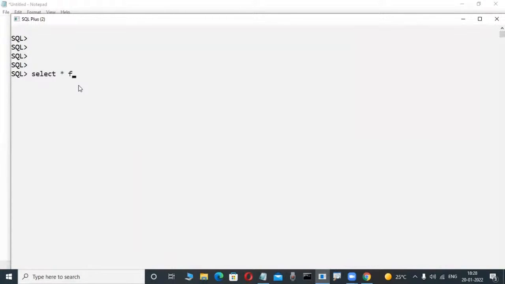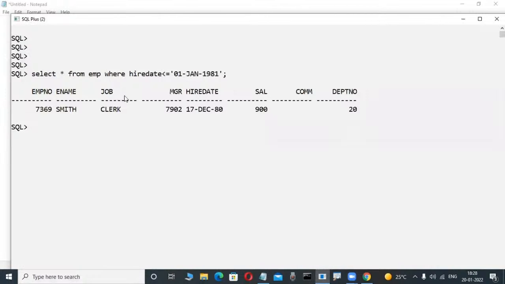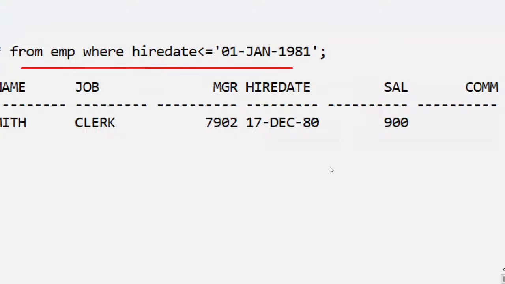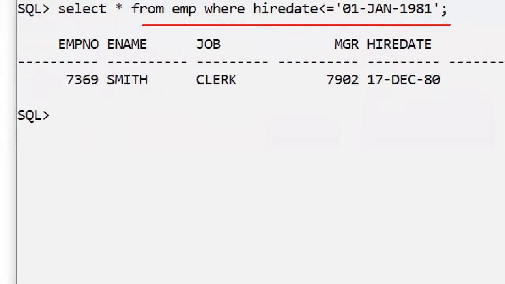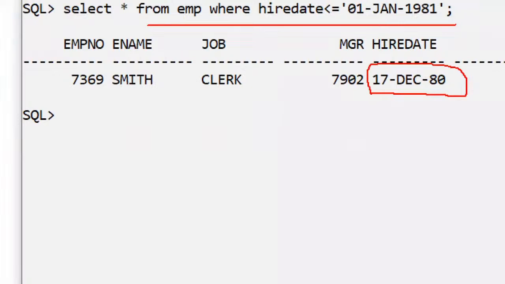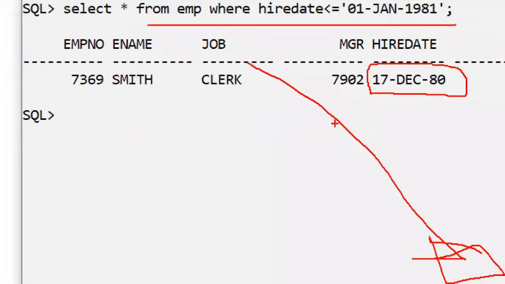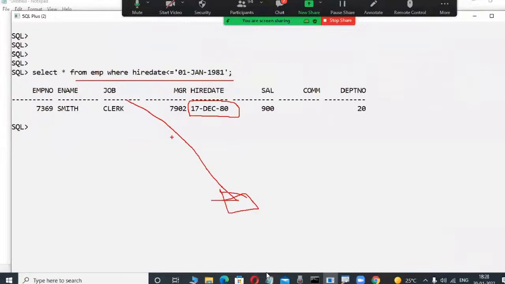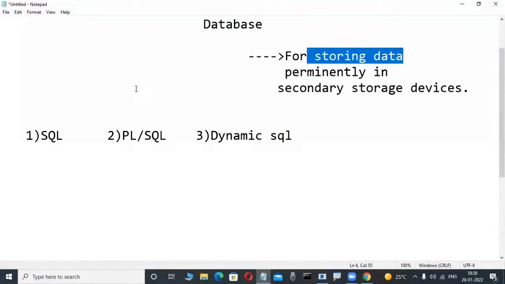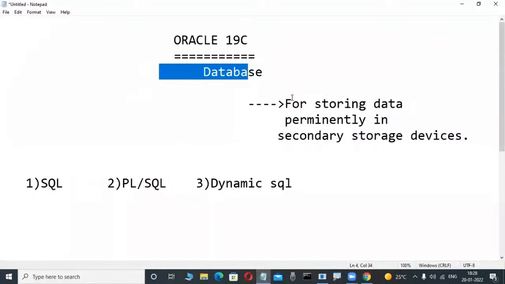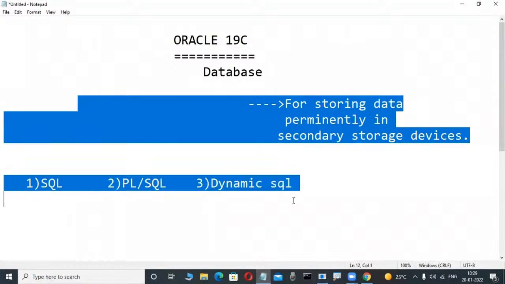Observe here: select star from table name where hire date is less than or equal to 1st January 1981. They just write the query and automatically the data is displayed. With a single line of code, the employees who joined before 1981 are automatically retrieved from the database. That's why efficient data retrieval is most powerful. It is possible only through these databases and these languages.